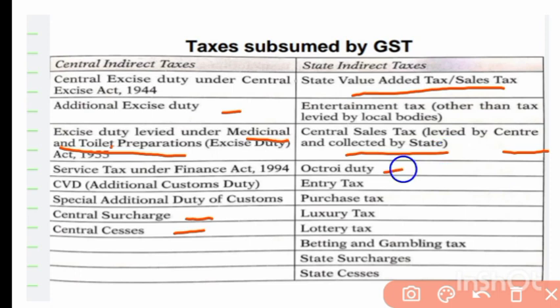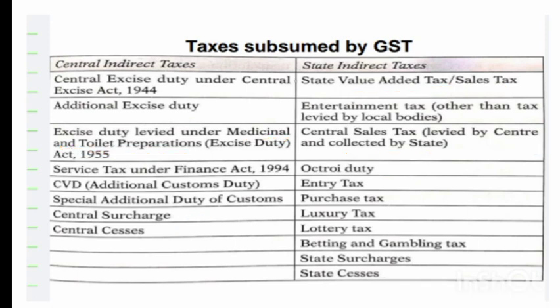After that, octroi duty as well as entry taxes. So this is imposed whenever goods and motor vehicles enter. Luxury tax, it is a tax that is levied on luxurious services which are provided in hotels, hospitals, conference halls, marriage halls, etc.